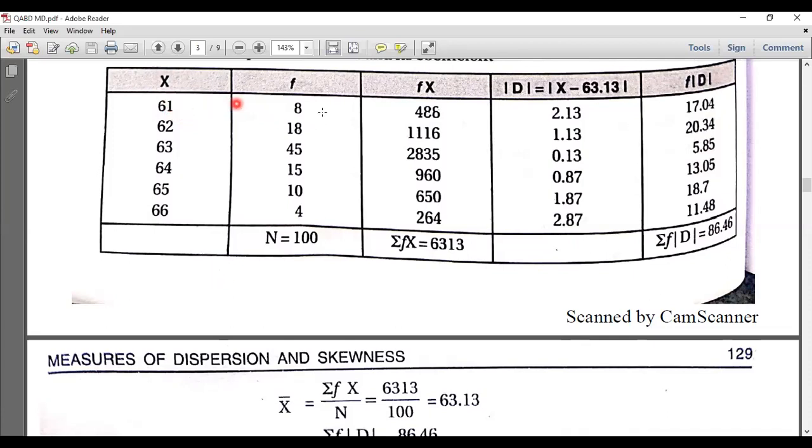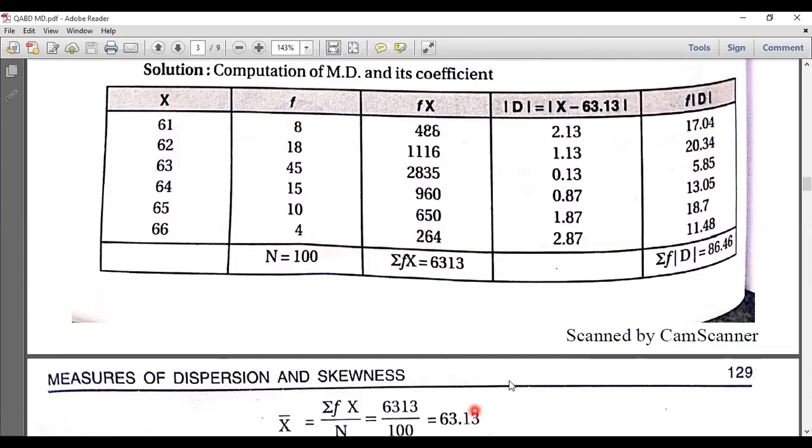So 61 into 8 will get 488. If we total that, we'll get the summation of fx, that is 6313, divided by n, the sum of frequency. You will get 63.13.